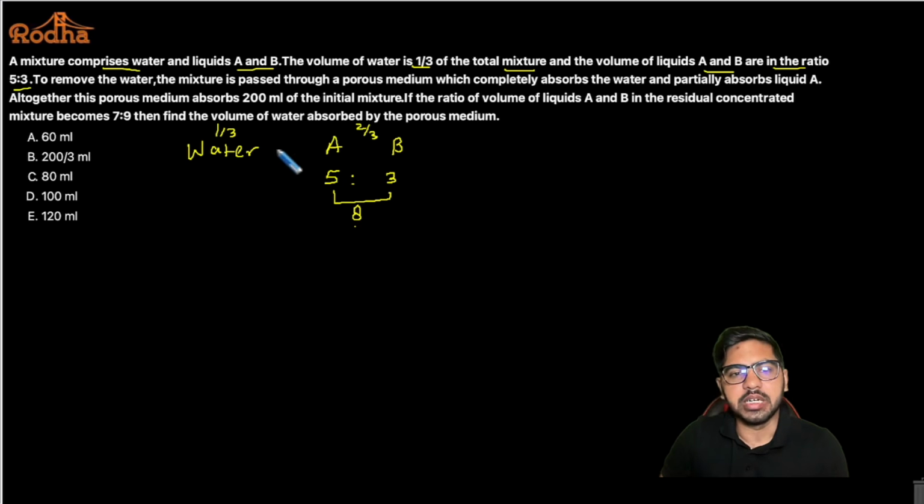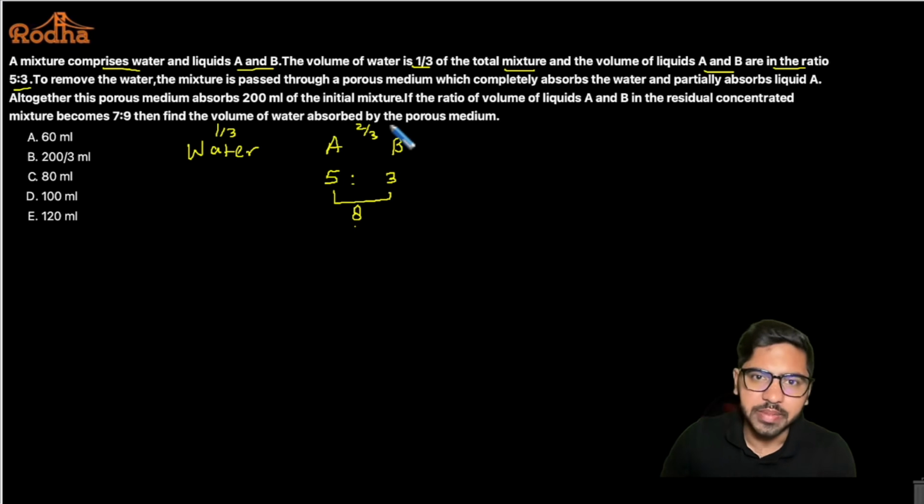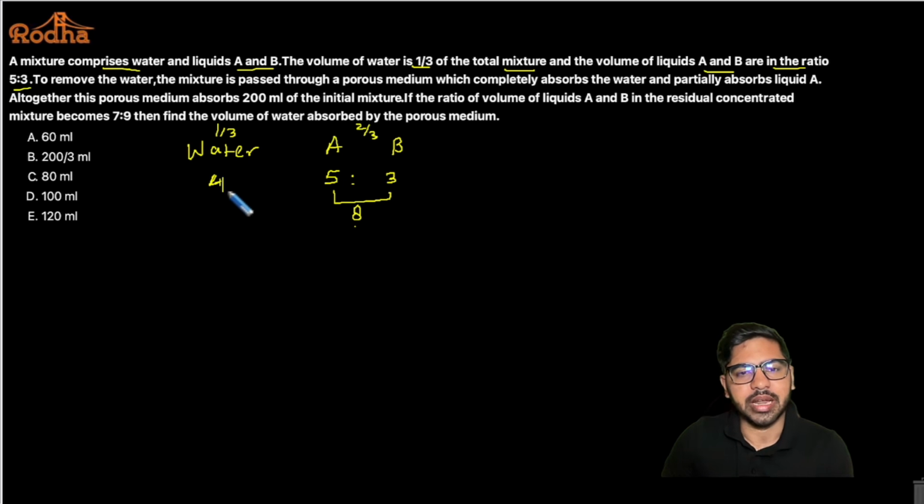Now, if 2/3 of the total mixture is 8, what will be 1/3? 1/3 is half of 2/3, basically, right? So if 2/3 is 8, that means water has to be 4, which is the 1/3. And the combined total mixture is 8 plus 4, that is 12, is all I know as of now. And these are ratios that I'm working on.